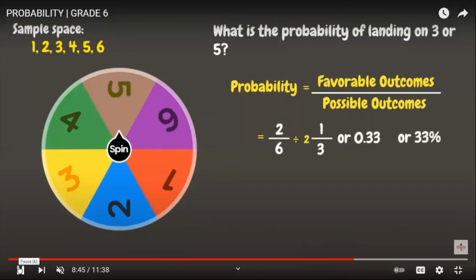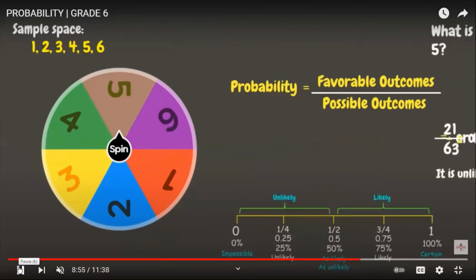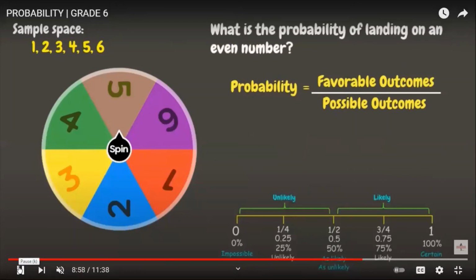Okay, or 33%. So 33% lies between 0 to 50, so it means to say that it is unlikely to land on 3 or 5. What is the probability of landing on an even number? So based on our wheel here, how many even numbers do we have? We have 2, 4, and 6.